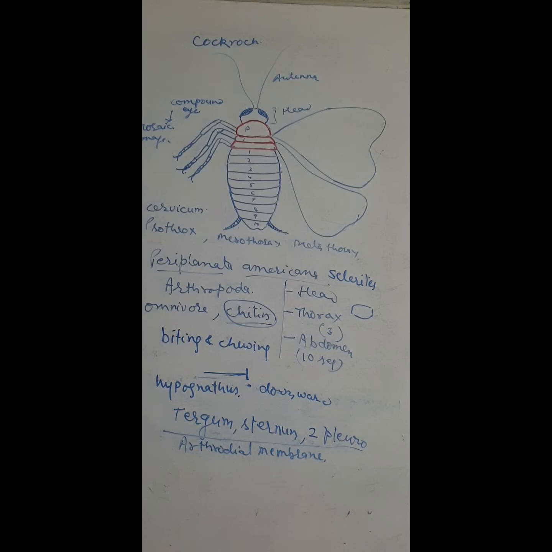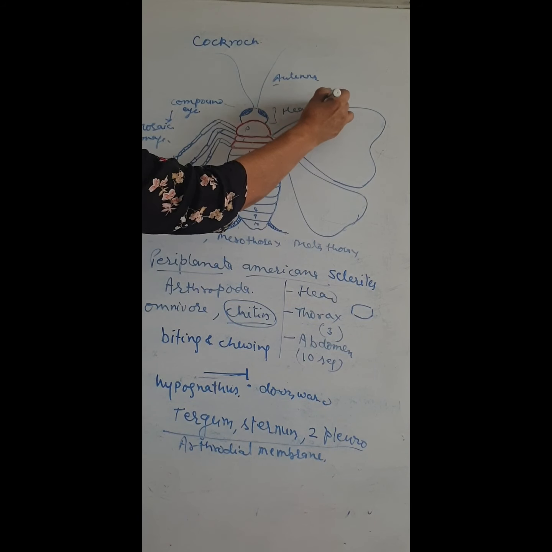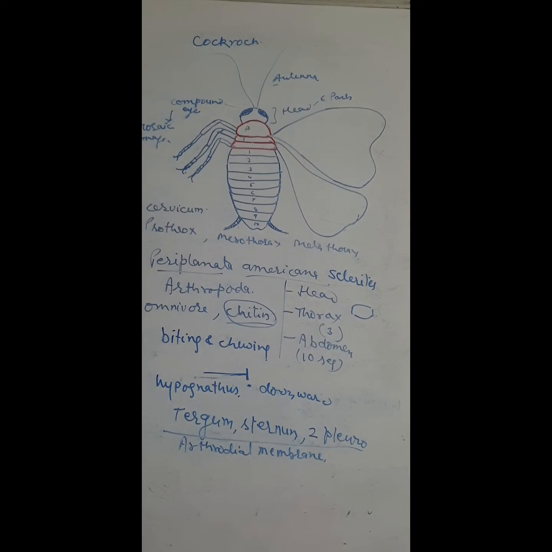So the head contains the compound eyes, antennae, and the 6 mouth parts. The head also consists of 6 parts that we will discuss later. The 6 parts are borne on the head, the compound eyes are there, and the 2 long antennae.